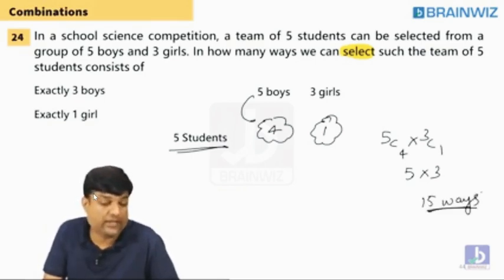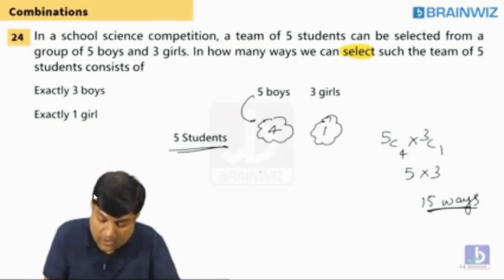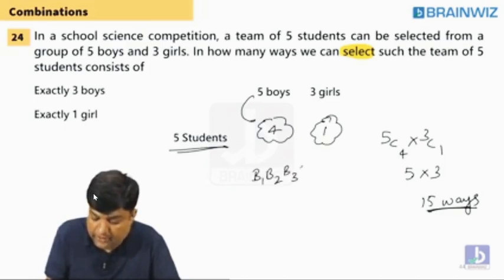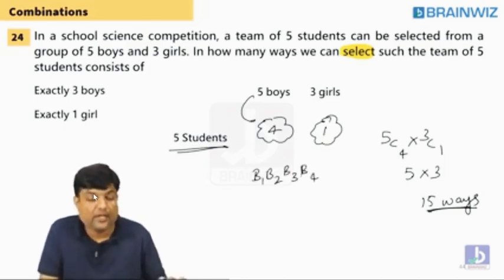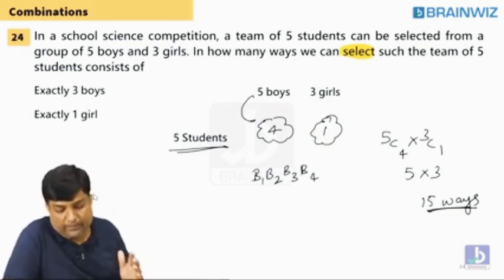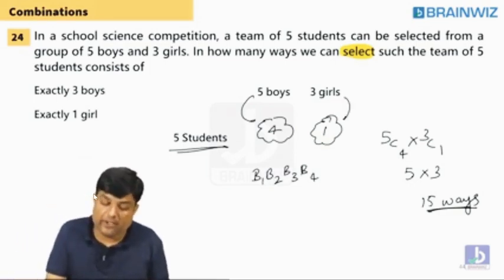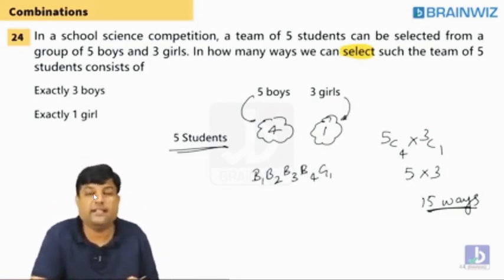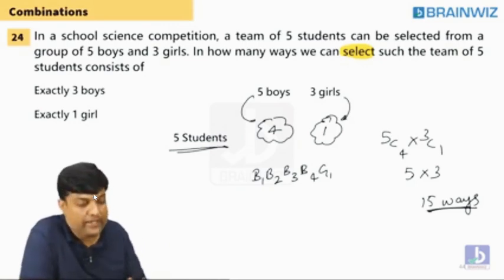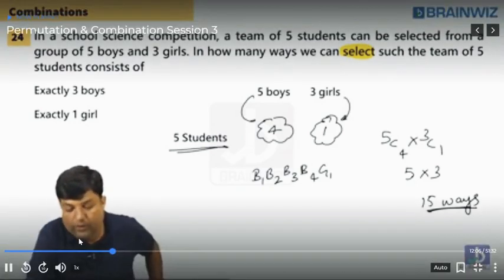Dheeraj, just try to think of it like this. Here we're going to have B1, B2, B3, B4. Are you understanding, everybody? And along with that, we are supposed to select one girl. That girl is G1. Are you all understanding, everybody? Yes or no?